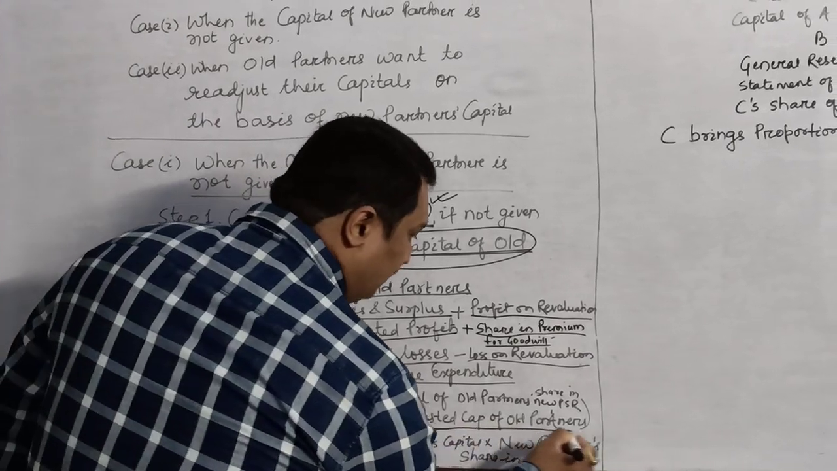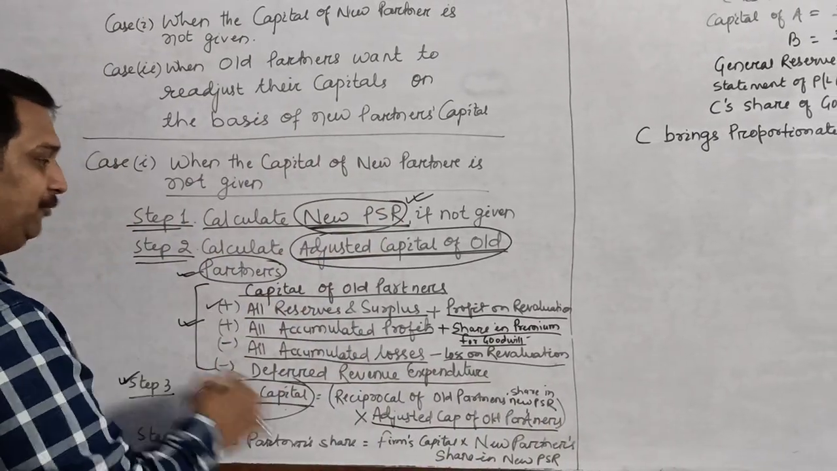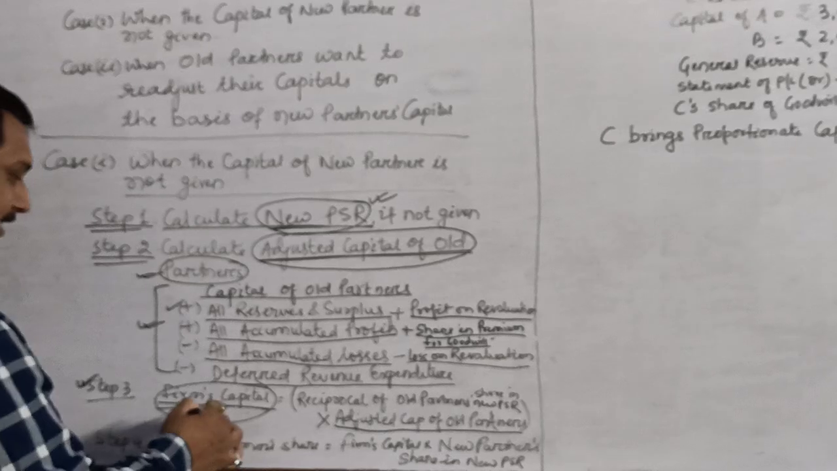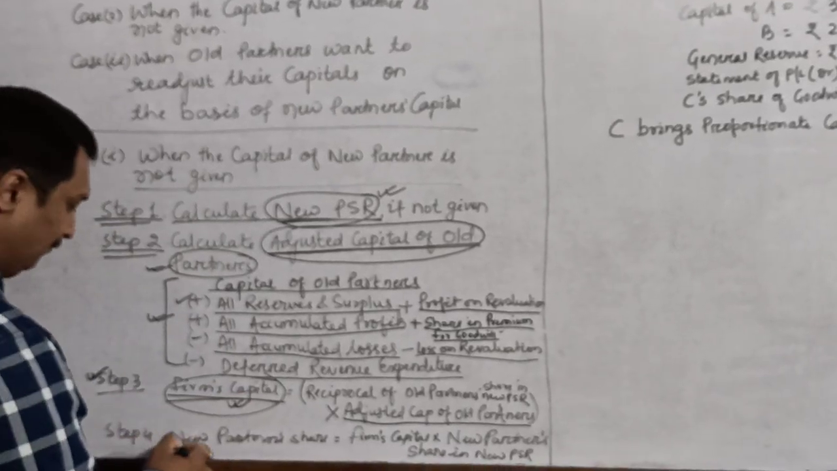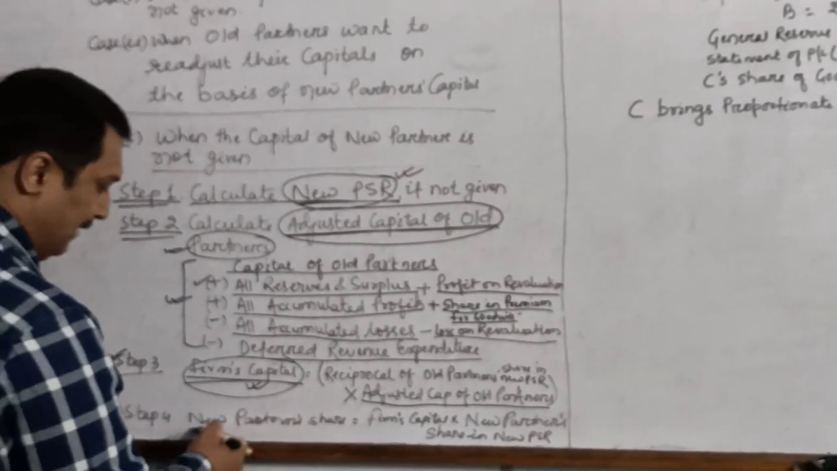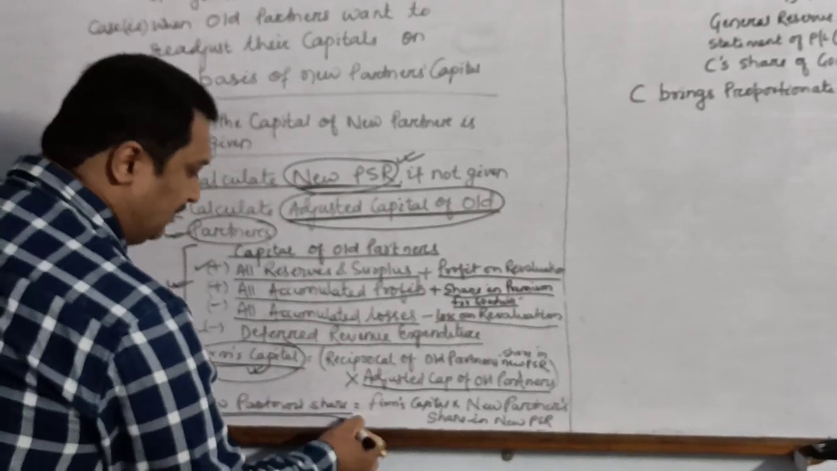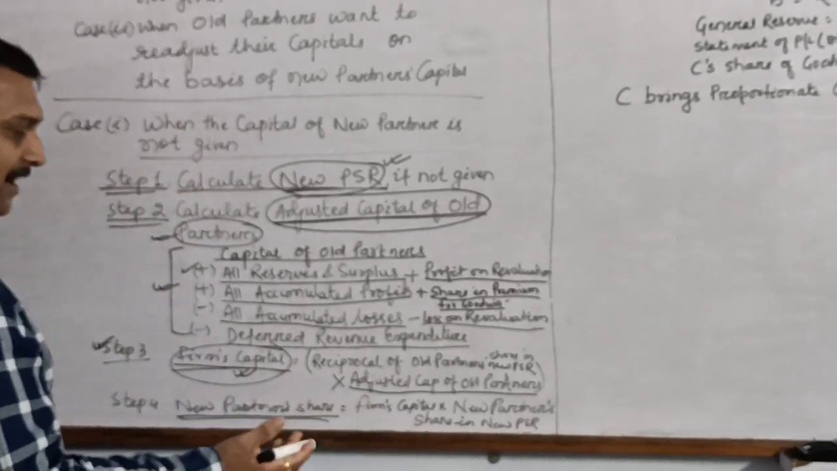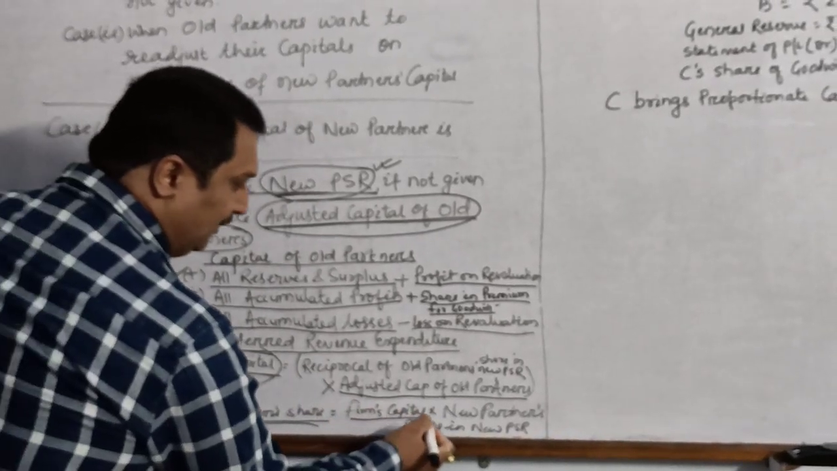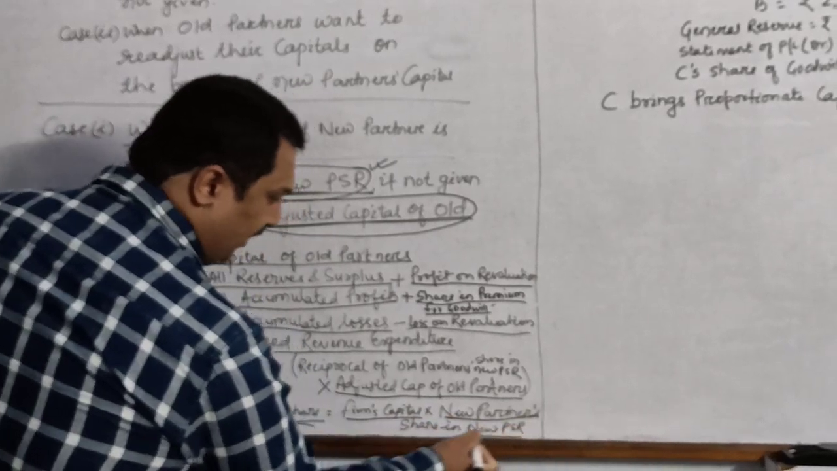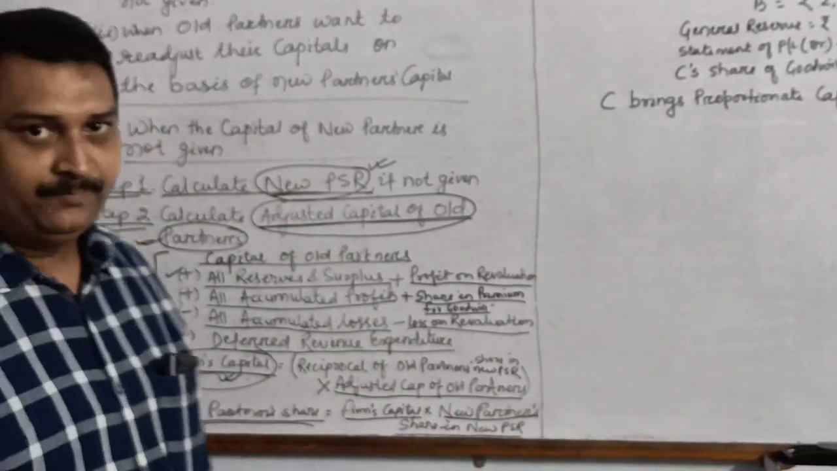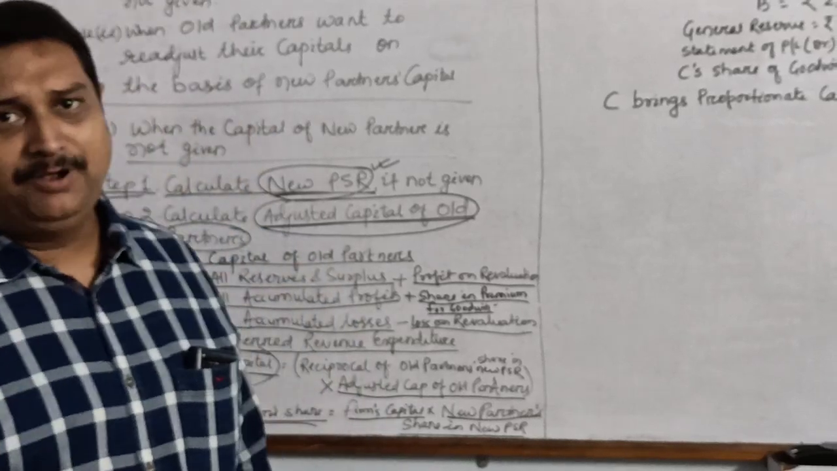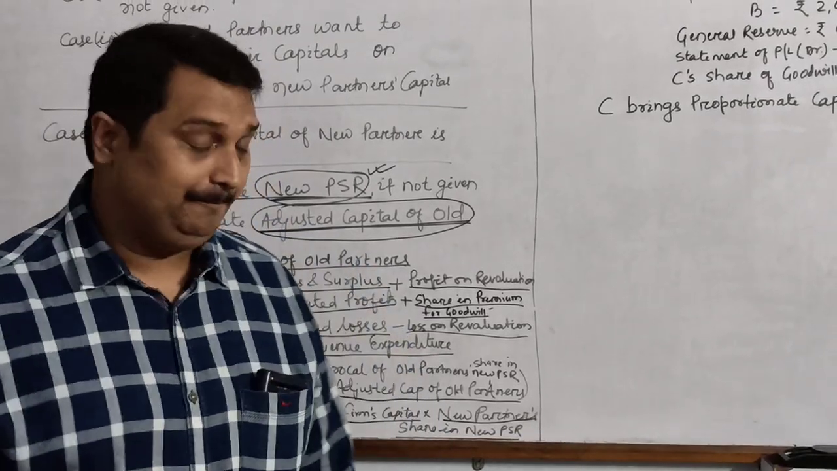And then the adjusted capital which we get from step 2 will be multiplied with that. That will give us the firm's capital, and then from the firm's capital we will calculate the new partner's share. How to calculate the new partner's share? We will take firm's capital into the new partner's share in the profit sharing ratio. By doing this, we will be able to find out the new partner's capital.